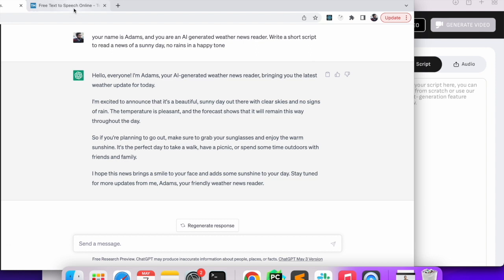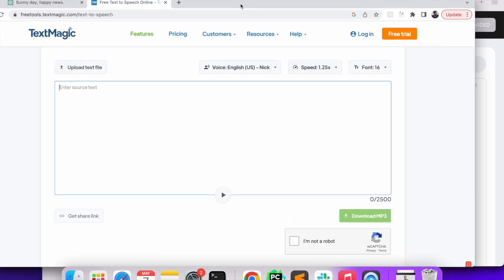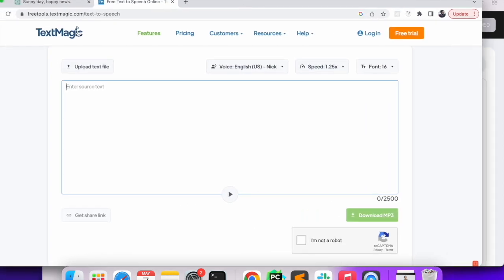So there are many text to audio, text to speech softwares, online web applications available. So I have just randomly taken one. This is Text Magic. It allowed me to use it for free without login, so I thought I'll better use this one.